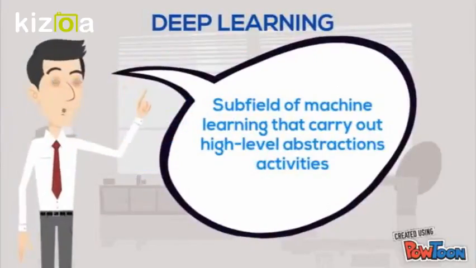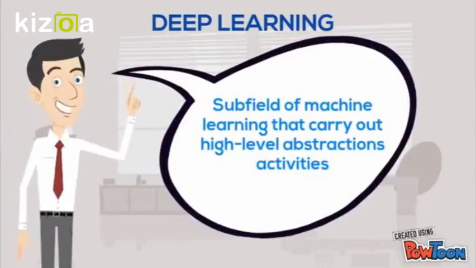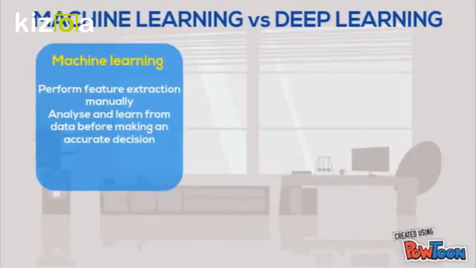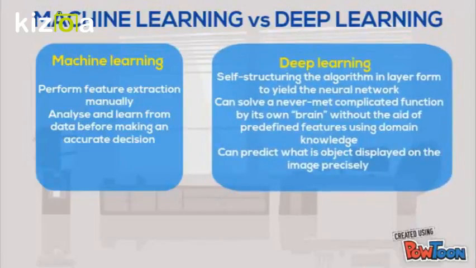Deep learning is a subfield of machine learning that carries out high-level abstraction activities. Basically, the difference between machine learning and deep learning is: machine learning needs to perform feature extraction manually, and it analyzes and learns from data before making an accurate decision. However, deep learning is more advanced than machine learning, as it can self-structure the algorithm in layer form to use the neural network. Besides, it can solve a never-before-made complicated function on its own without the aid of predefined features using domain knowledge. Most surprisingly, it can predict precisely what object is displayed in the image.